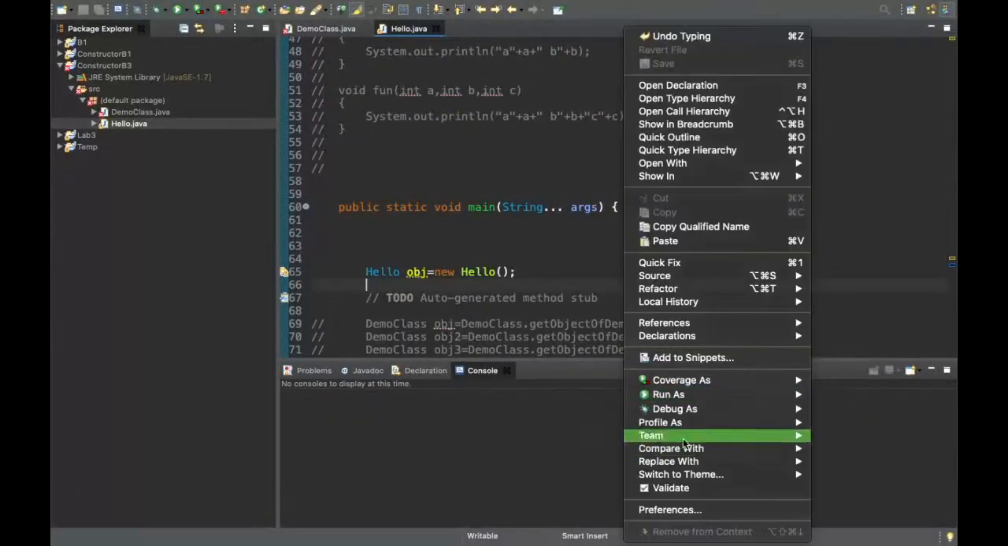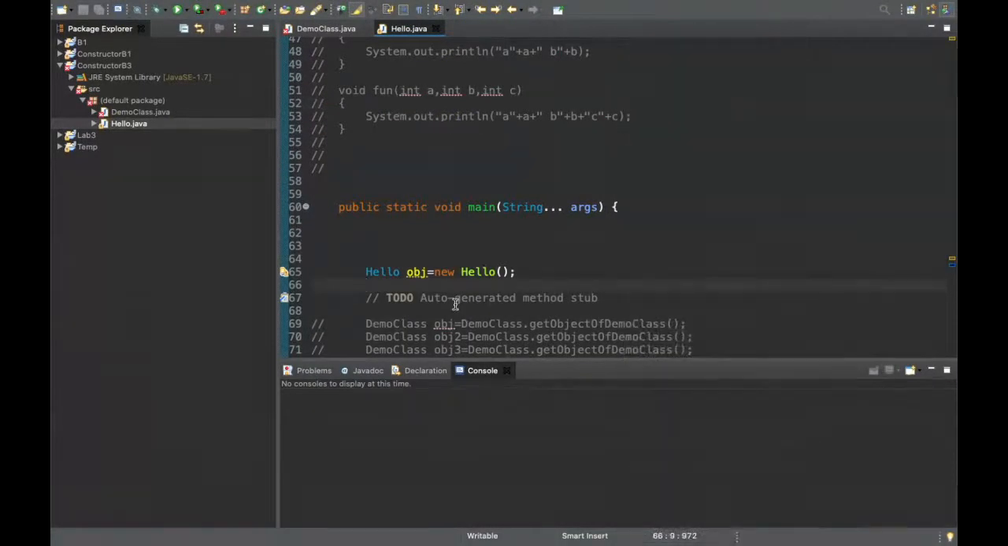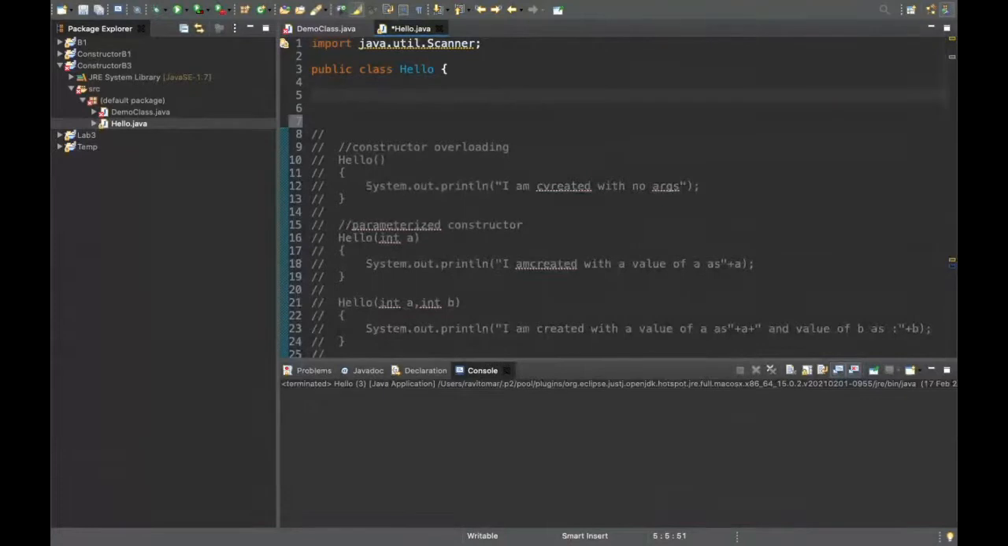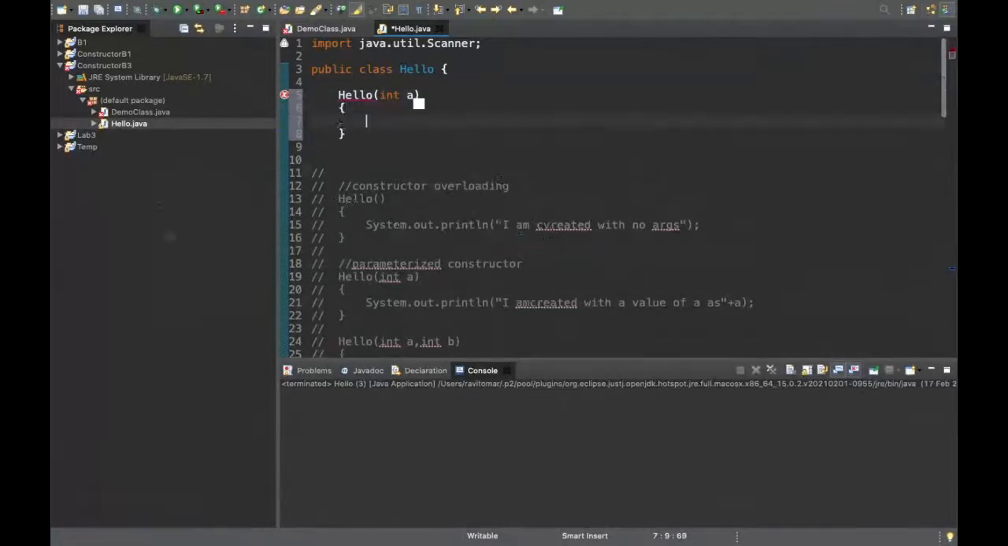If I run this program, there is no output. There is no constructor at all, right? Now suppose I write a parameterized constructor here, hello(int a), a parameterized constructor.